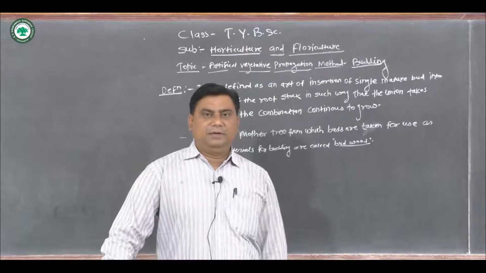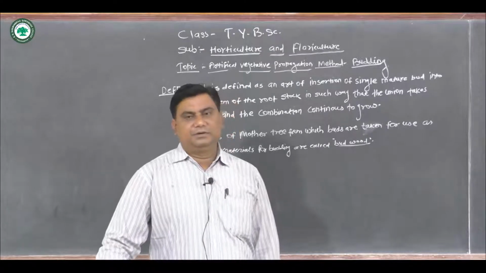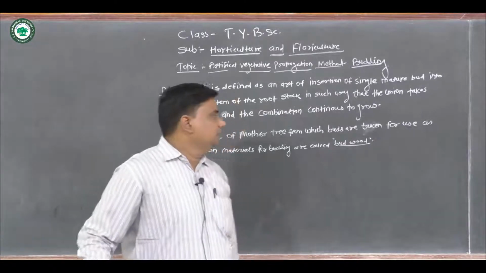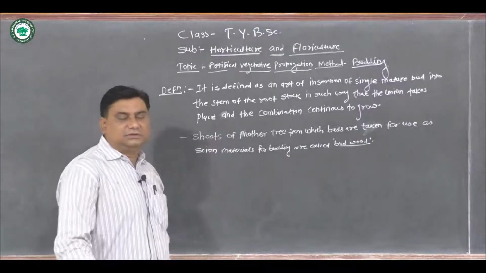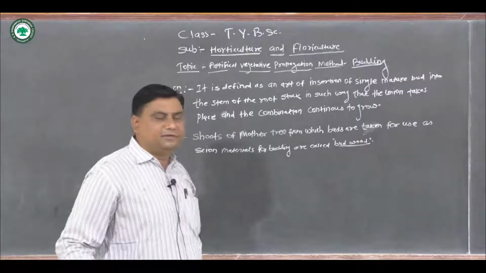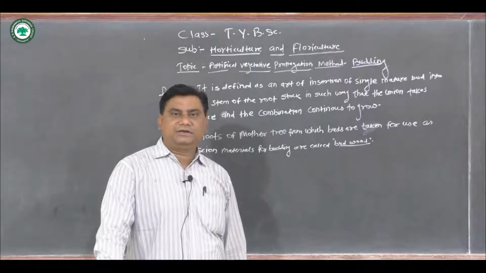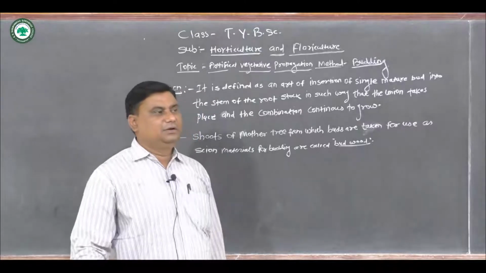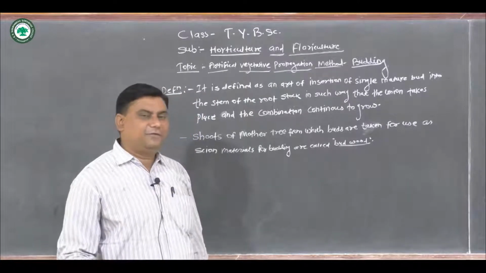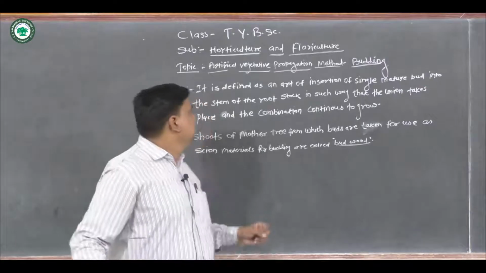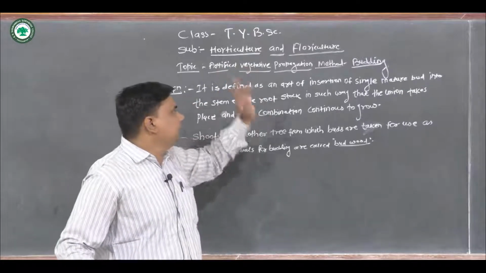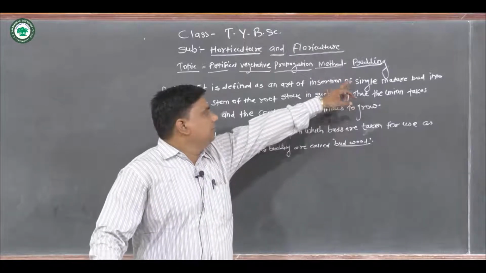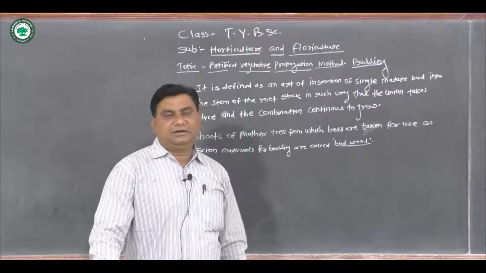Today I am going to deliver the topic, from the class 3rd year BSc. There is the paper, Horticulture and Floriculture, paper for the 3rd year BSc, and from that there is the topic, artificial vegetative propagation method. And today we are going to see the method that is budding.